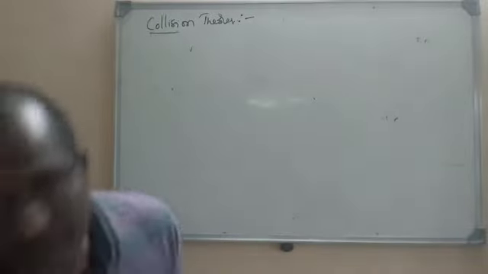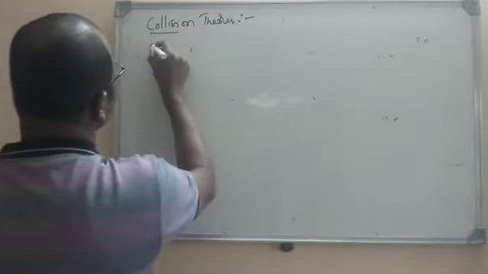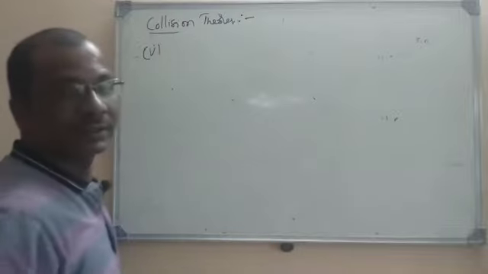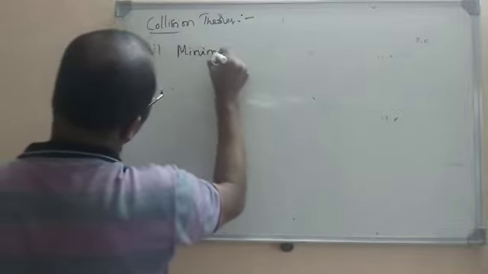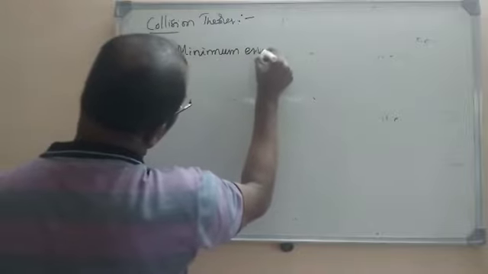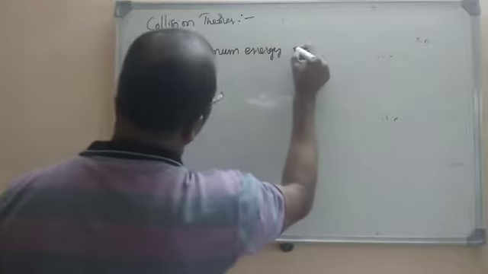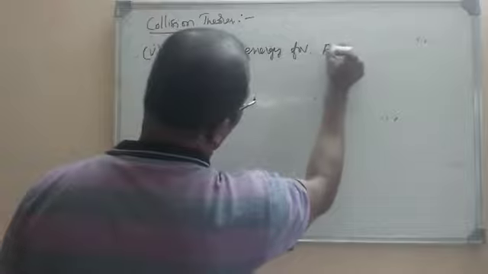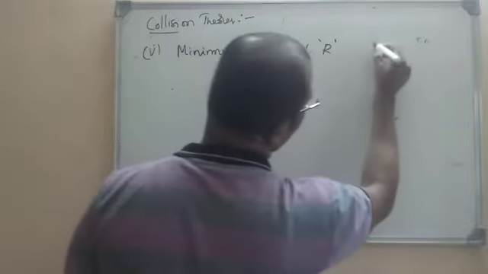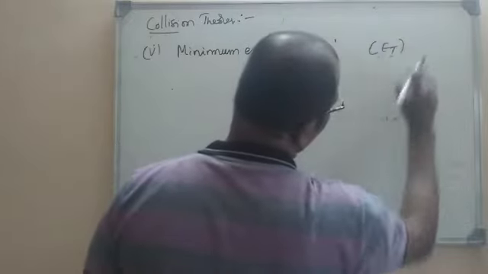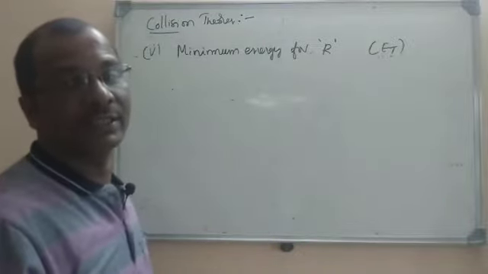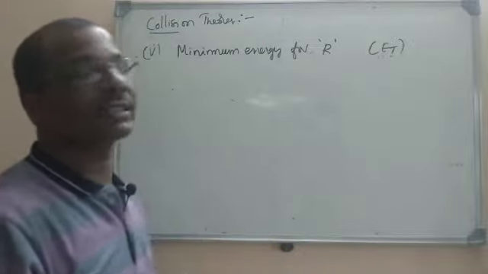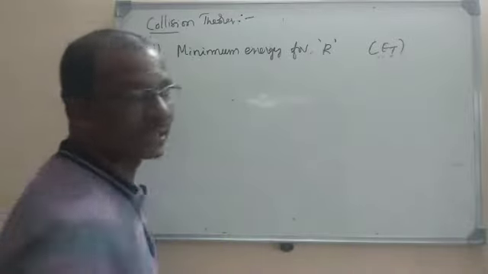What are effective collisions? There should be a minimum energy for the reacting molecules, which is what we call threshold energy. Please remember that the minimum excess energy required is called activation energy, while the minimum energy possessed by the reacting molecules is always the threshold energy.